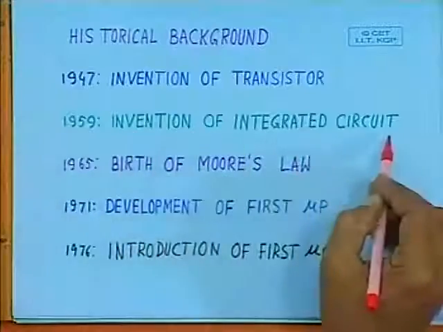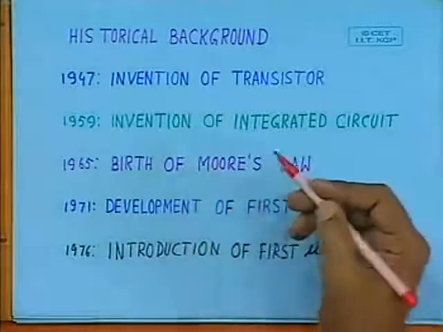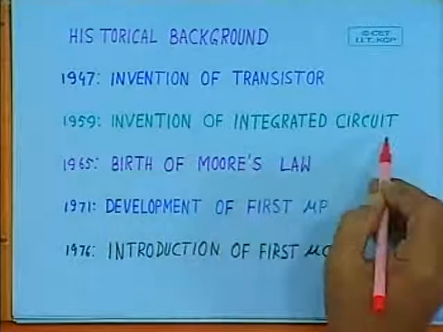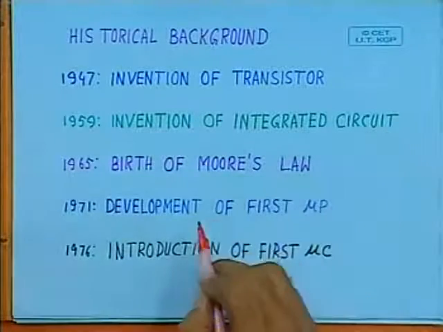An integrated circuit is one in which a number of transistors or components can be fabricated on a single silicon wafer. That is an integrated circuit. It started in 1959, and very soon the rate at which the integrated circuit progressed was very phenomenal.